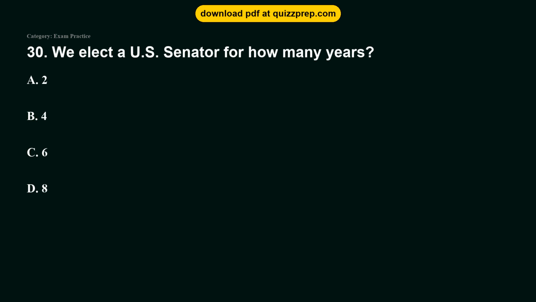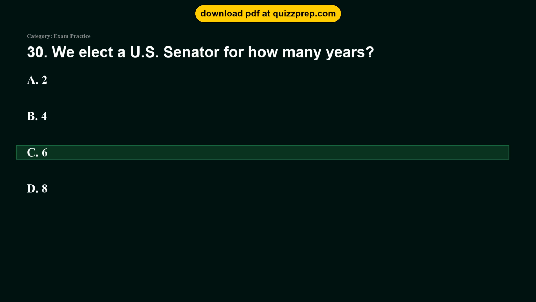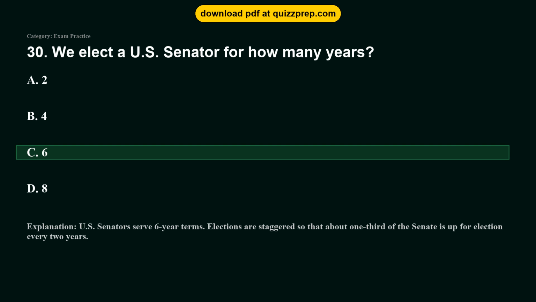Question 30. We elect a U.S. Senator for how many years? Option A, 2. Option B, 4. Option C, 6. Option D, 8. The correct answer is option C, 6. U.S. Senators serve 6-year terms. Elections are staggered so that about 1/3 of the Senate is up for election every 2 years.